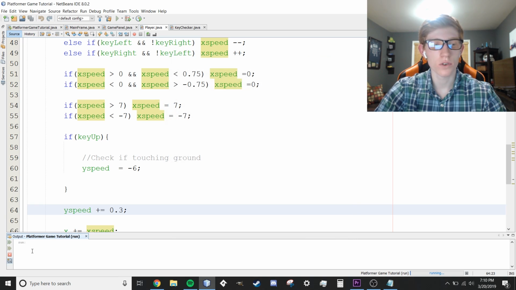The next thing we want to do is create obstacles and finally add collisions, and then we're actually going to be all done. I think we're not actually too far behind on time.